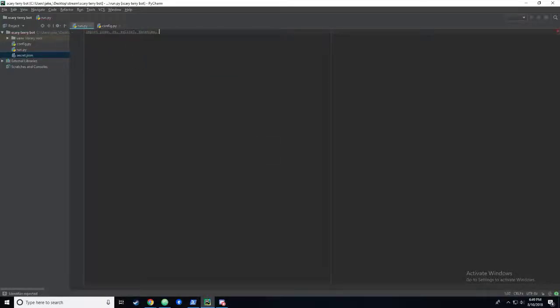I'll probably need datetime, might need random. I could also import logging or something like that, but I think for now this is probably fine. Yep, let's just leave it at that. And I'm also going to import this config file, which is just importing this as a module.